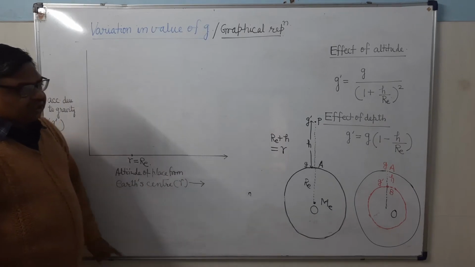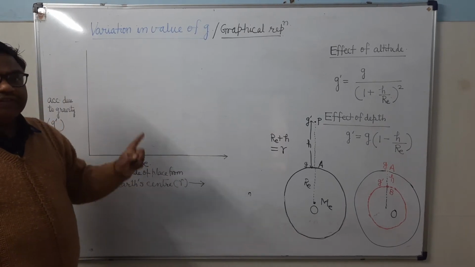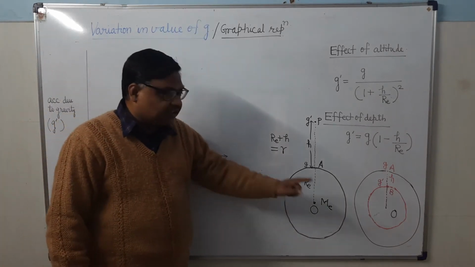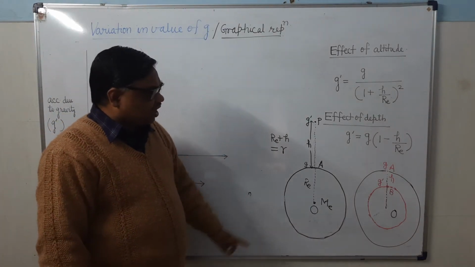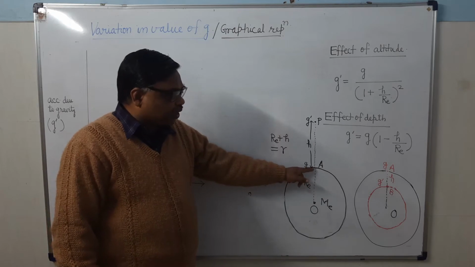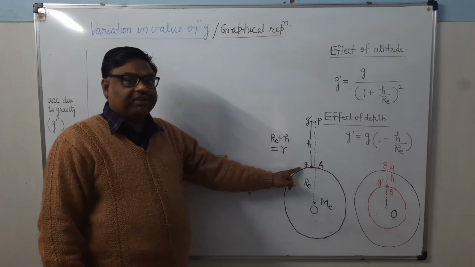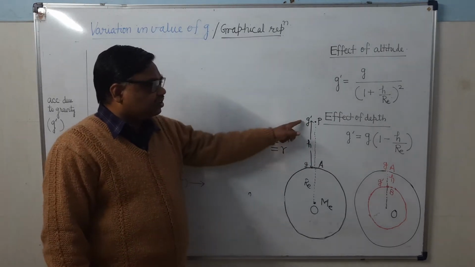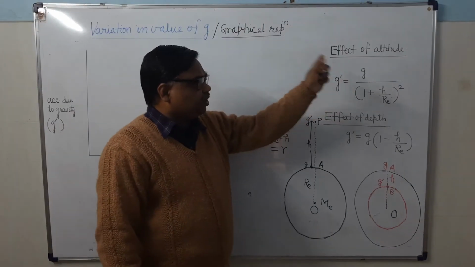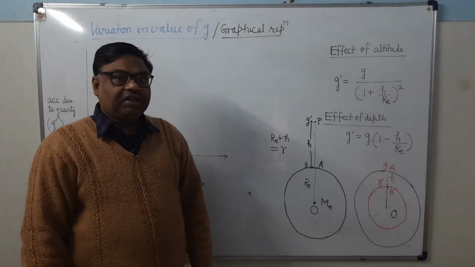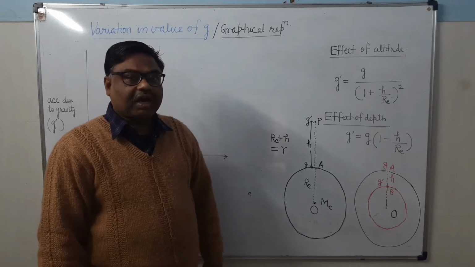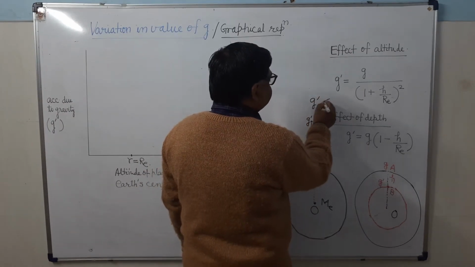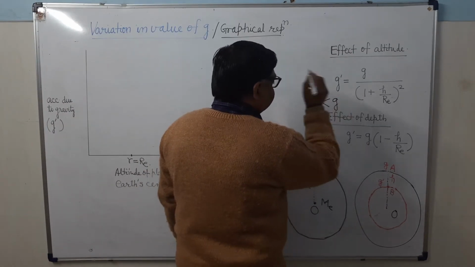Small r means the distance from the Earth's center of the point at which acceleration due to gravity is required. On the Earth's surface, at the point A, acceleration due to gravity is g. At a height h above the Earth's surface, it is g dash. The relationship is g dash equals g divided by (1 plus h upon Re) whole square. And here g dash is less than g.